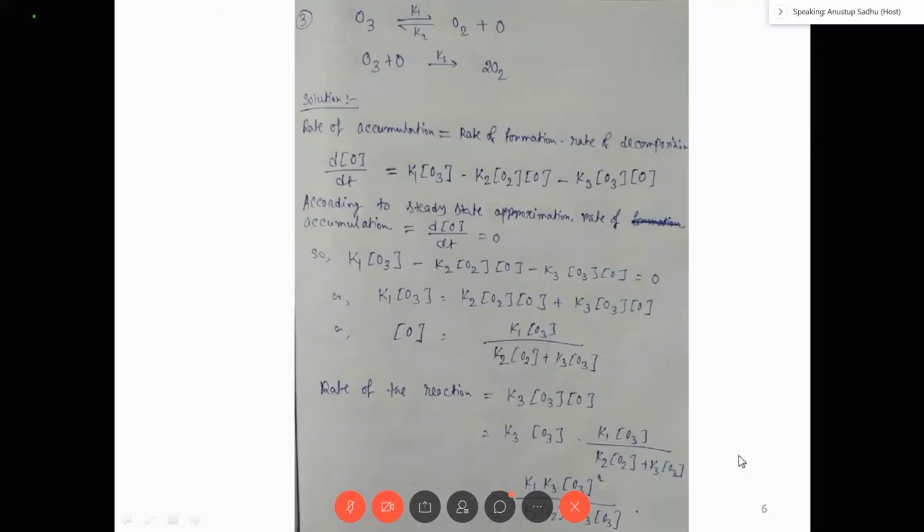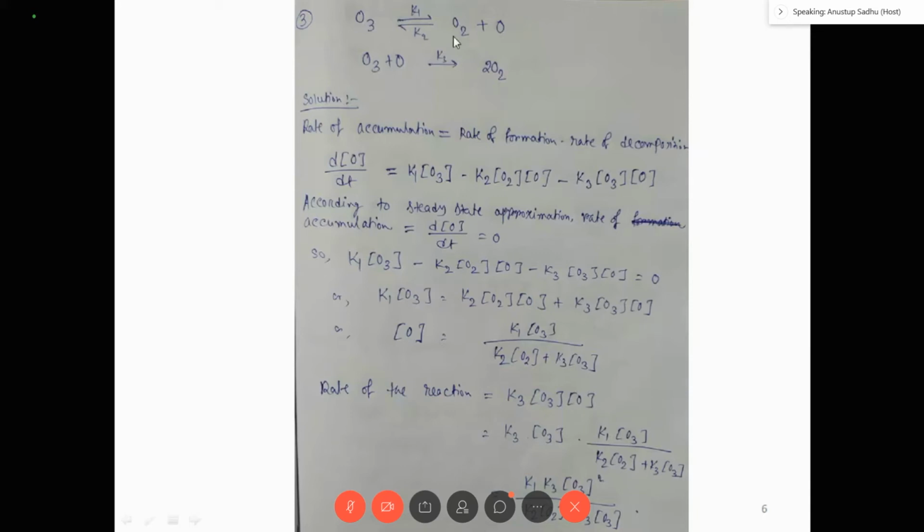Now I have used a real reaction, so here not A, B, C type, but a real reaction. O3, that is ozone, decomposes to O2 and O, and then this O combines with O3 and forms O2, right?